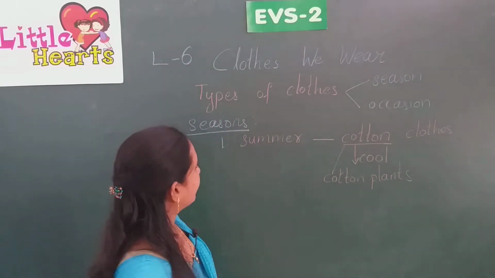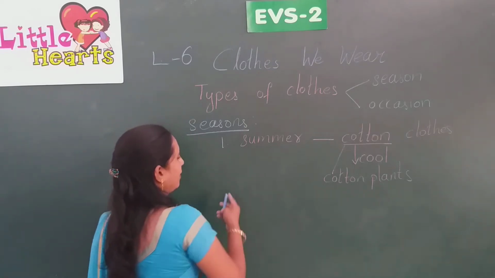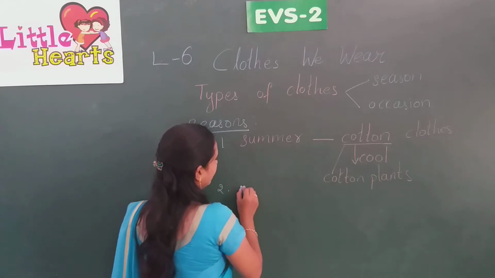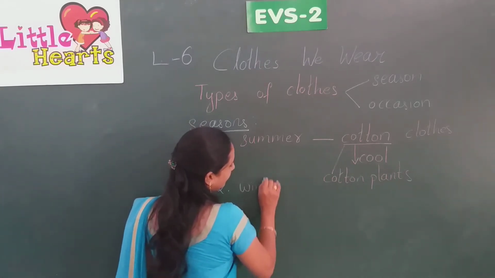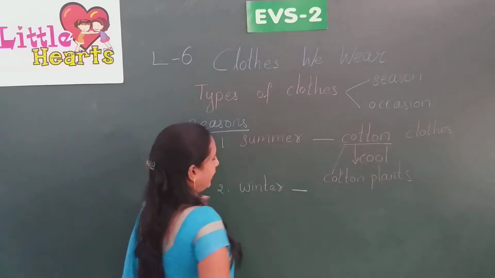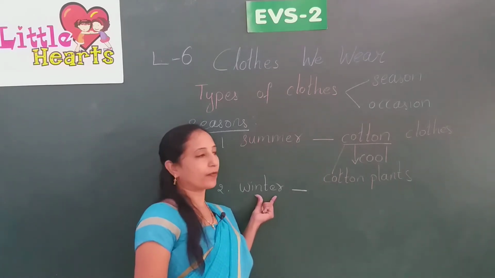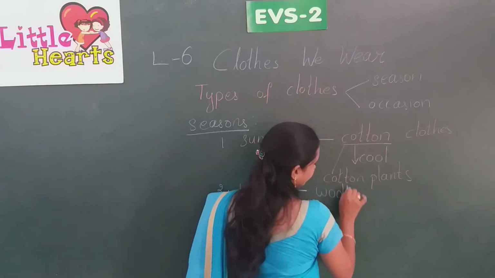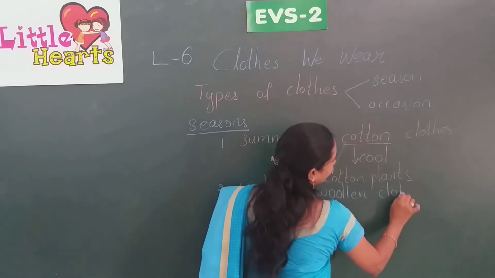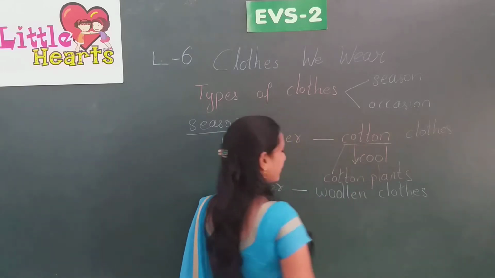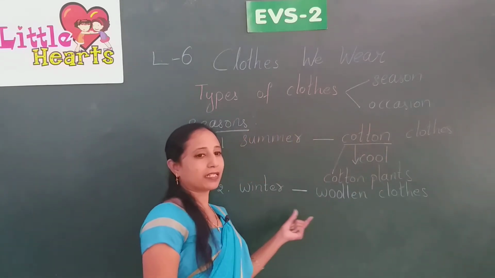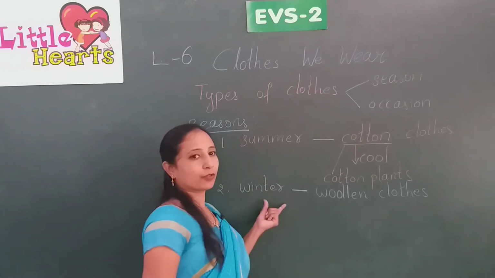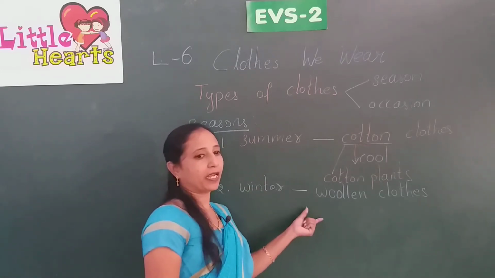The next season is winter season. In winter season, as it is very cool, we wear woolen clothes. Why do we wear woolen clothes?